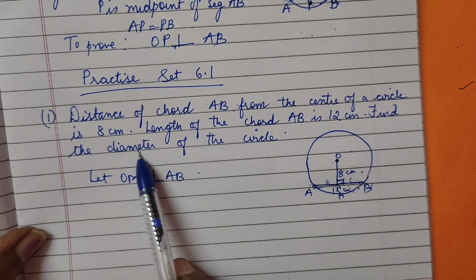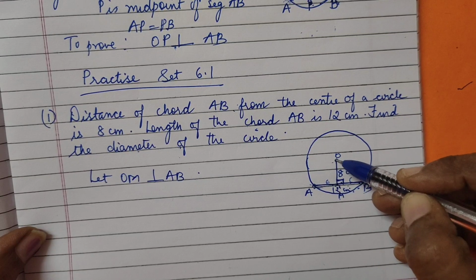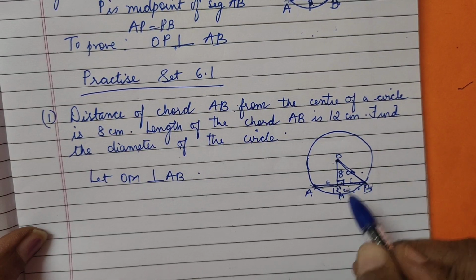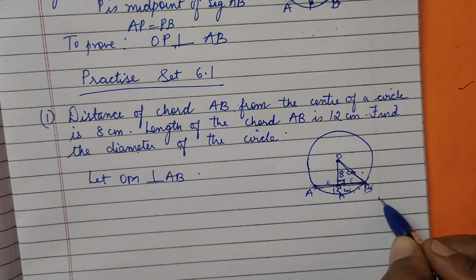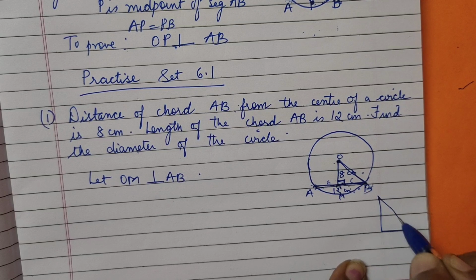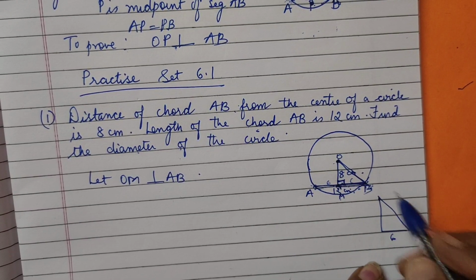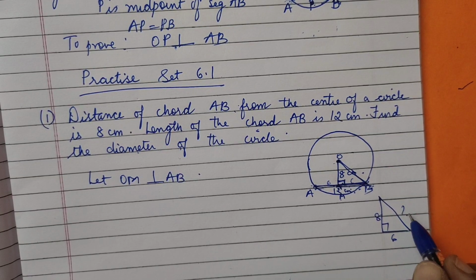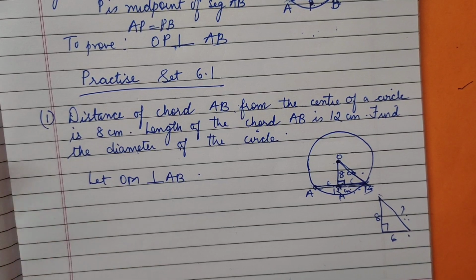After that, what is asked? Find the diameter of the circle. If you find the radius, can we find the diameter? Yes. See, this is the radius. I am drawing this triangle outside for you. This much is 12, so half is 6 centimeter, and this is 8. Can we find this one? Pythagoras theorem. Once we find the radius, then we can find the diameter, because the diameter is double the radius. Is it or not?